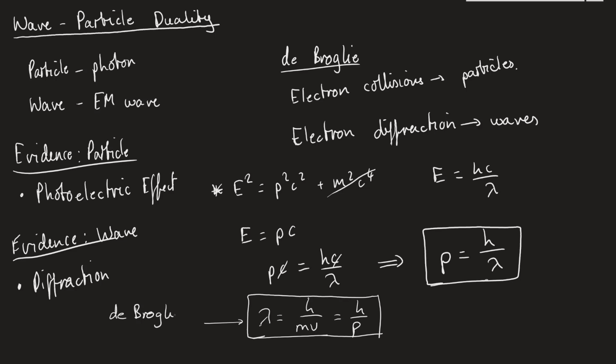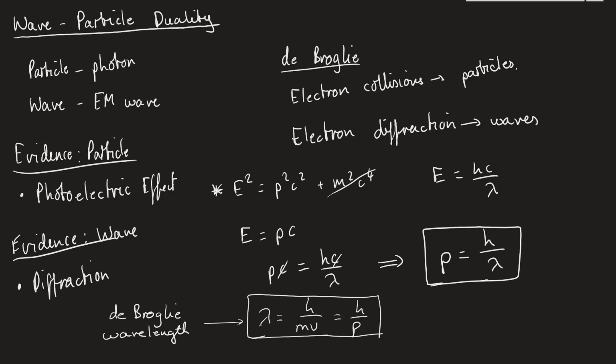The de Broglie wavelength just refers to the wavelength of this particle if it was to behave as a wave. So if it's moving with some velocity and it has some mass, we can just do h over its momentum, and we'll get the wavelength that it would have if it was behaving as a wave.